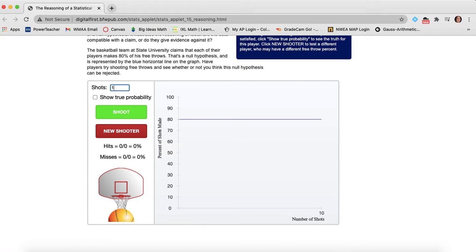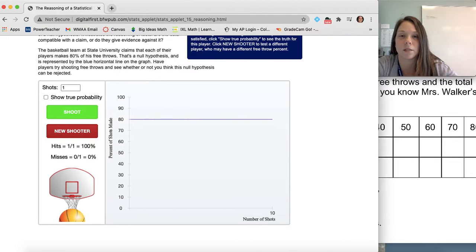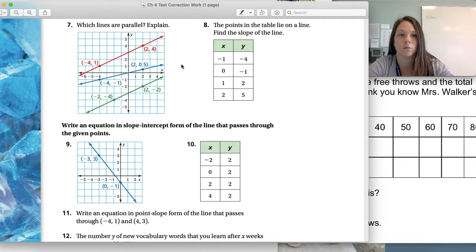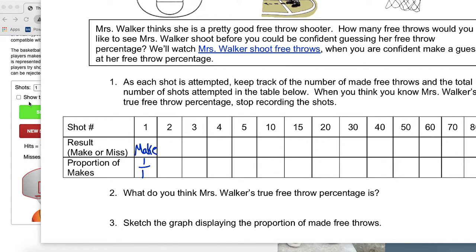I'm not actually going to be throwing or shooting free throws, but all right, I shoot once and we made it. So on our sheet, I'm going to say make. Proportion of makes is 1 out of 1. I want you to be able to see both of these at the same time. On my table, you can see that it says that I made it, and my proportion of makes is 1 out of 1.